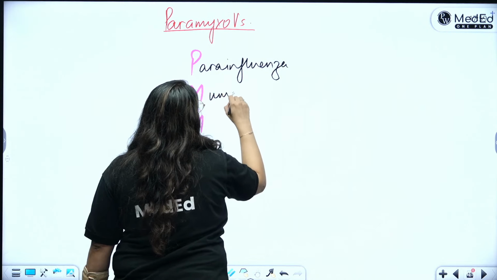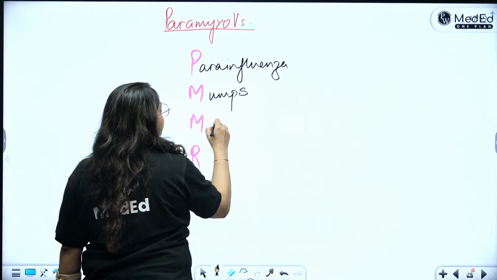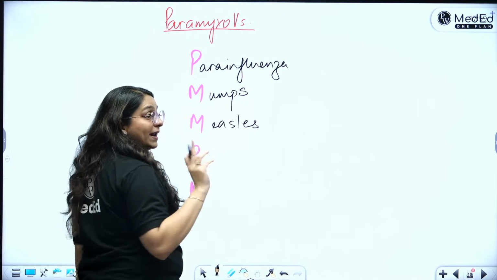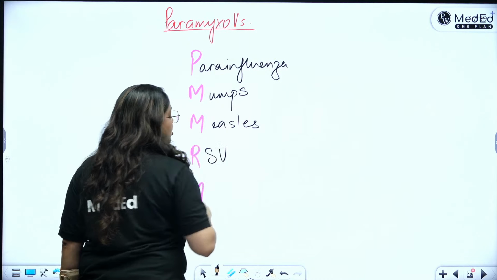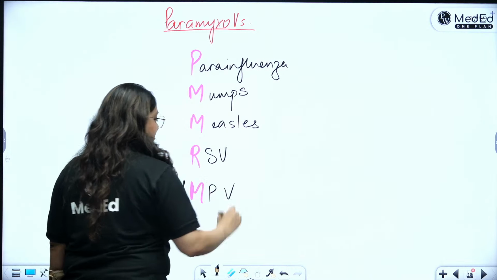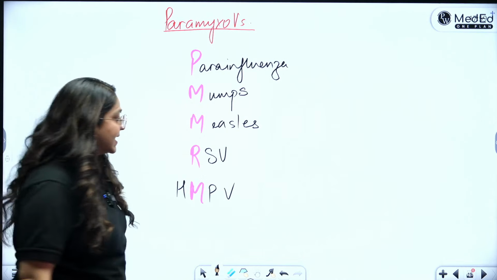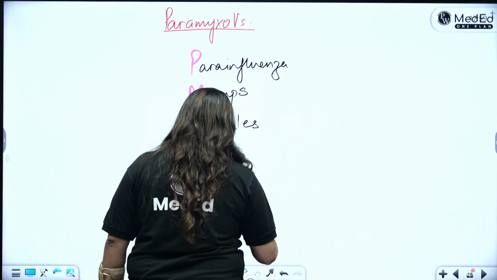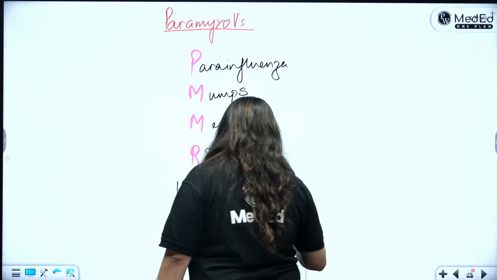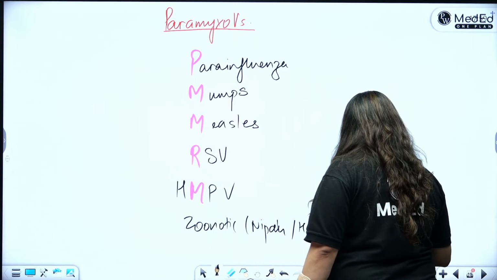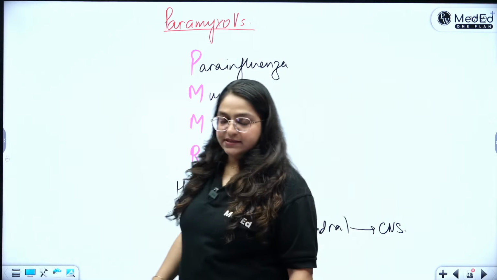M stands for mumps. This M stands for measles. Then this is not rubella. This is respiratory syncytial virus. And then finally you have the human metapneumovirus. And then some zoonotic viruses, which are Nipah and Hendra. But Nipah, Hendra don't cause respiratory diseases. Nipah, Hendra cause encephalitis. So these are out of this mnemonic.